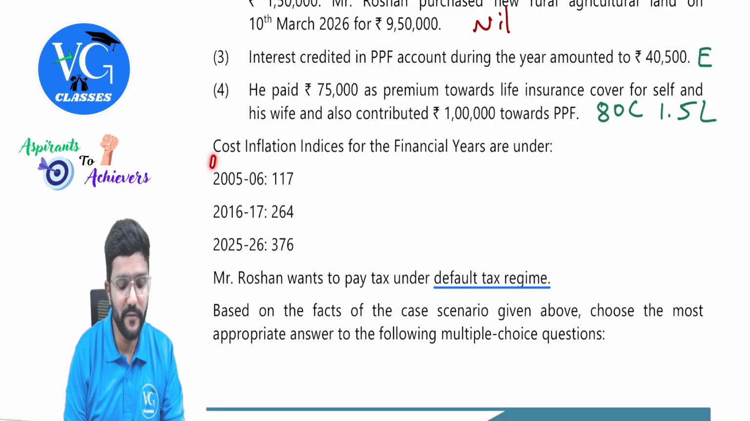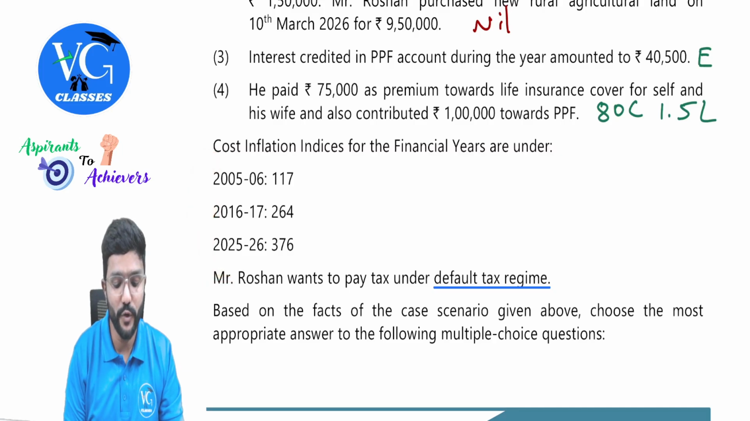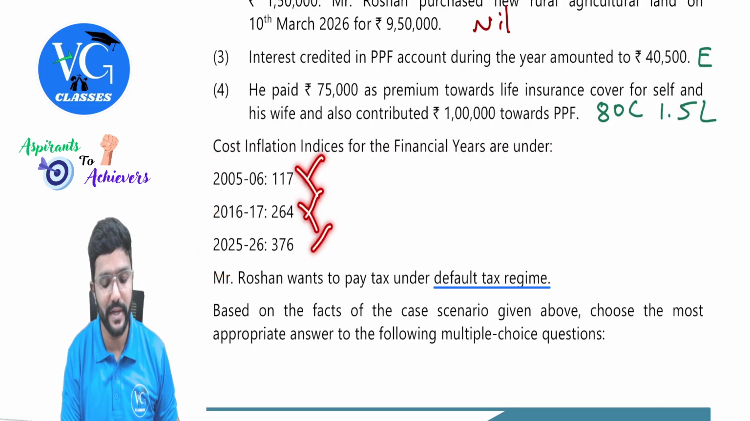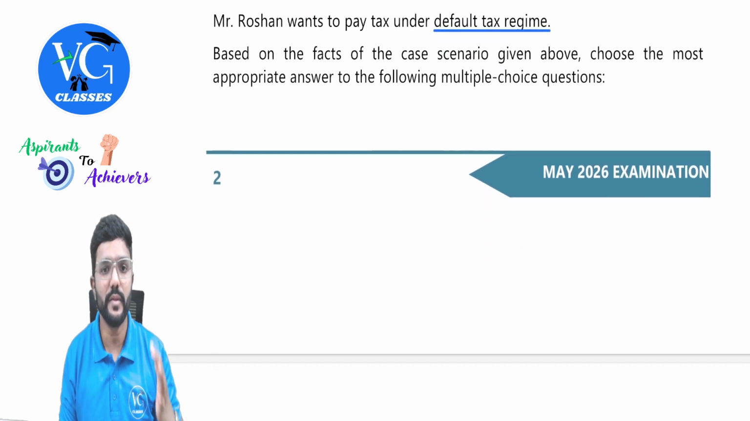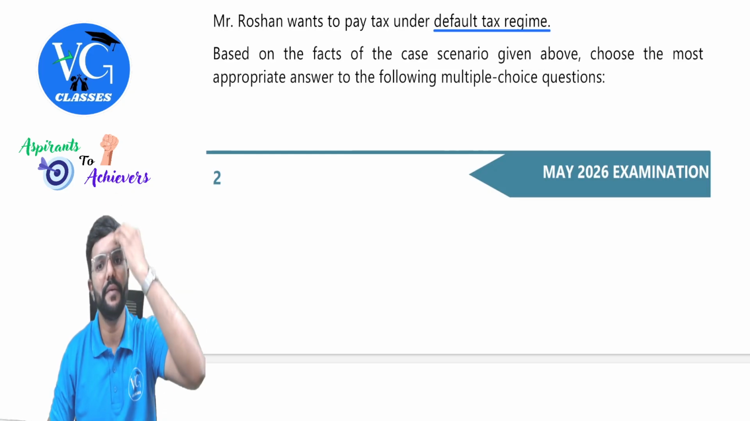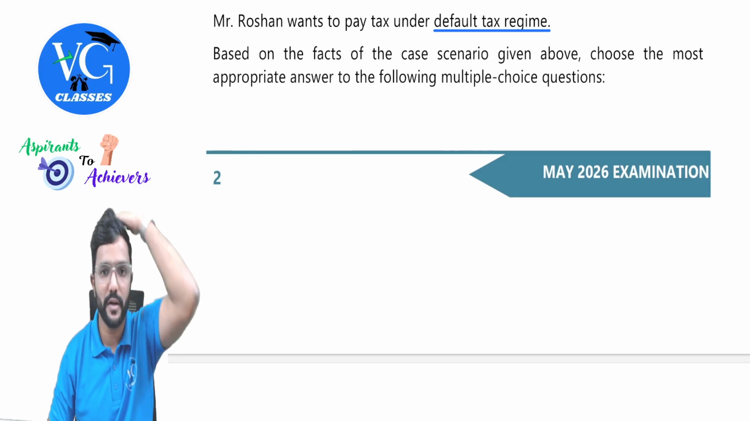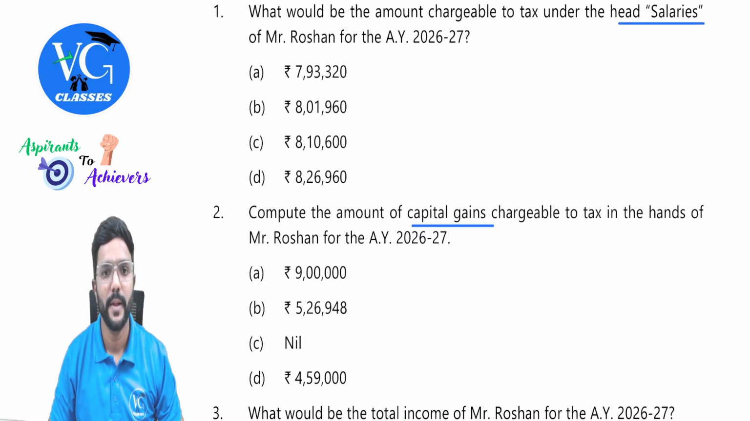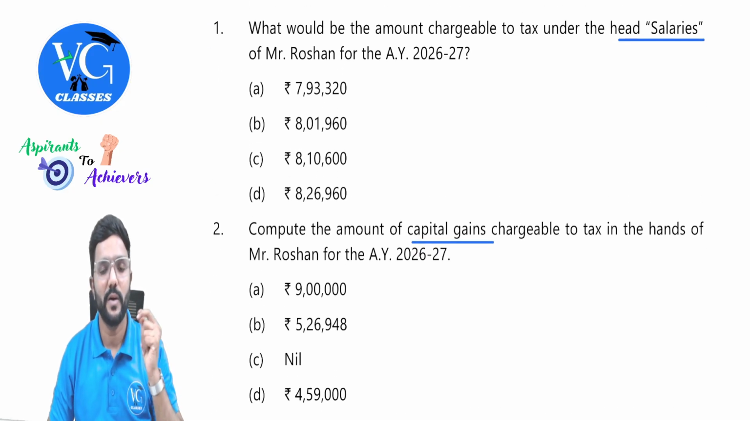Okay. Cost inflation index is given, guys. This is of no relevance for our calculations. It will not play any role in our calculations. Okay, sir. Mr. Roshan wants to pay tax under the default regime. Based on the facts of the case scenario given above, choose the most appropriate answer to the following multiple choice questions. Yes, sir. Okay, we are ready with all the information.